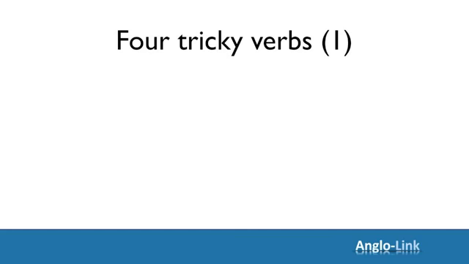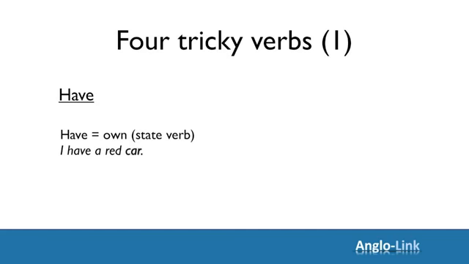Let's look at the first one. We've already had an example of this. It's the verb have. We saw the sentence, I have a red car. In this example, the verb to have means to own, something that belongs to you. It's a state verb.